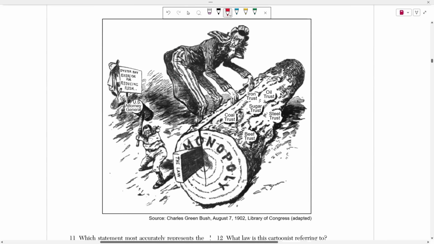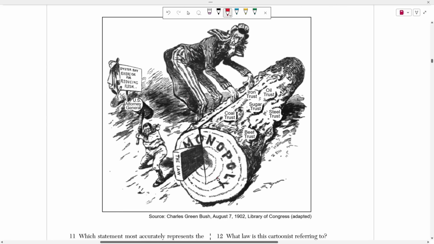So here we have a political cartoon. So this is supposed to say some sort of statement about America, right? Or what's happening at the time. So we see here, this is a representation of Uncle Sam. He has the stripes on his pants, and this is a big log that says Monopoly, right? And he's splitting this log. Someone is splitting this log over here, okay? So he's driving this hammer, which is going to split this log in half. Here we have a coal, beef, sugar, iron, oil, and steel trust, which are large companies that work together to kind of set a monopoly on the market, okay?